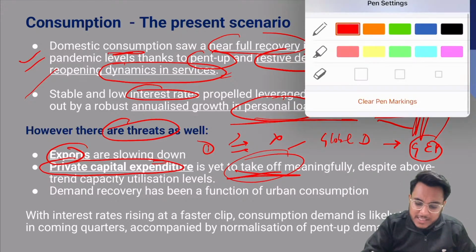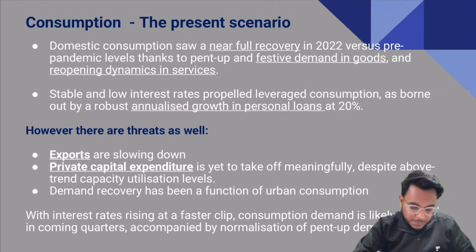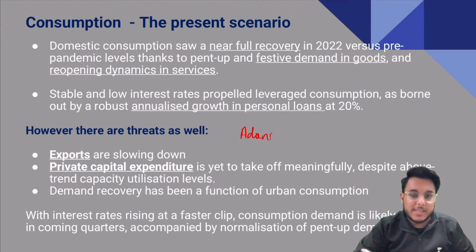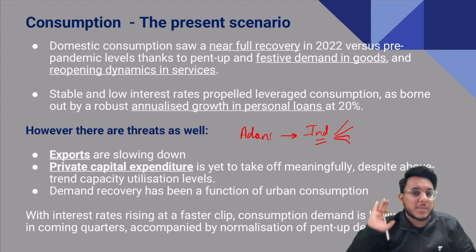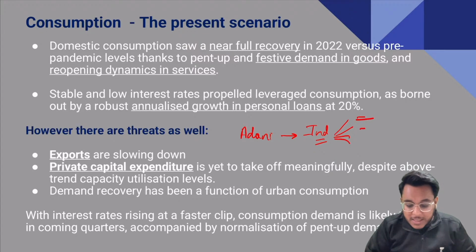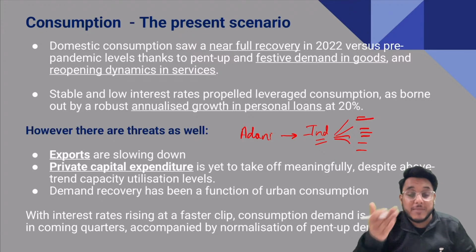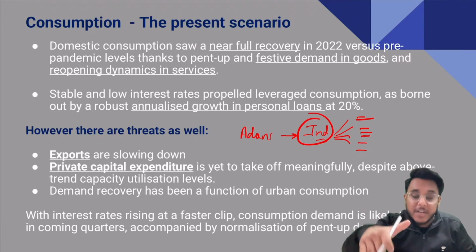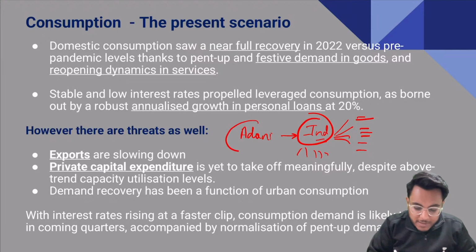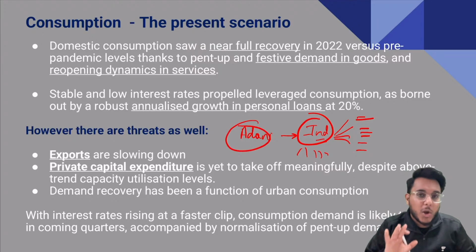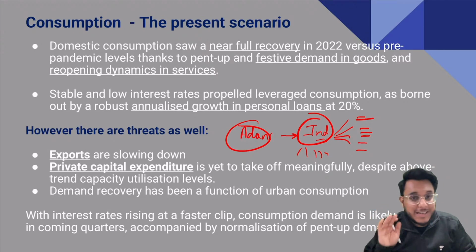Now, guys, understand there is a very simple relation in this particular direction. Suppose there is Adani. Now Adani wants to invest the money. Adani wants to install a new industry. So Adani will invest, capital expenditure will be done. When the industry is being built, laborers are to be hired, they get employment. When the industry is completely built, then again people will be hired to work in this new industry. So whenever the capital expenditure is done, it will bring employment, growth generation, all these things. But the private expenditure is not coming.